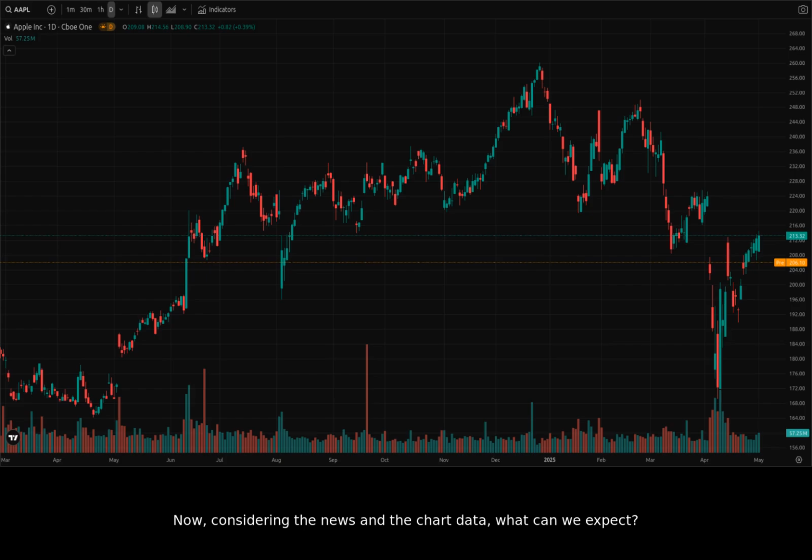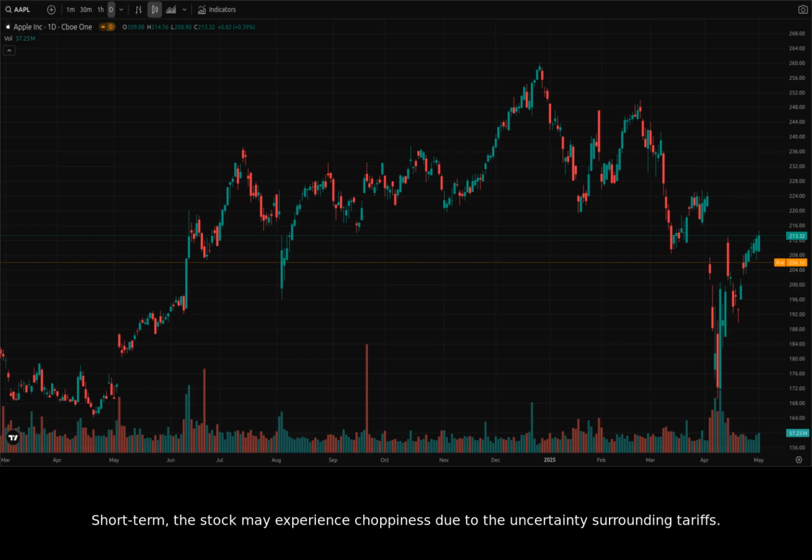Now, considering the news and the chart data, what can we expect? A critical price level to watch is around $213. If the price breaks below this level on the daily chart, it could signal further downside. Conversely, if Apple can sustain a move above $247, it might indicate a renewed bullish trend.